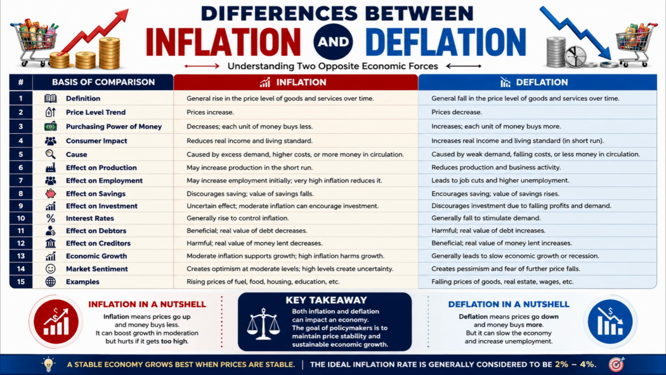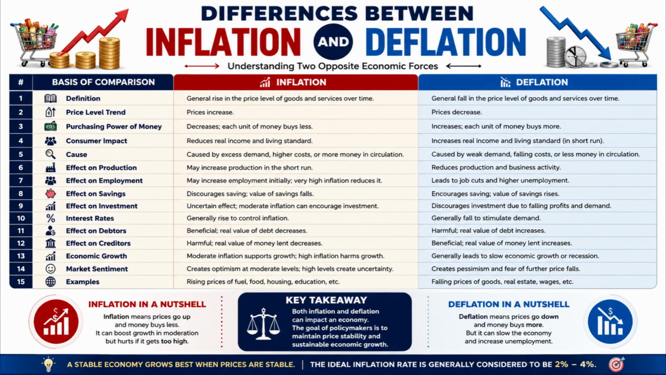Number 12. Inflation is usually harmful for creditors because the money repaid is worth less, whereas deflation benefits creditors because the money repaid is worth more. Number 13. Moderate inflation can support economic growth, whereas deflation often leads to slower growth or even recession.